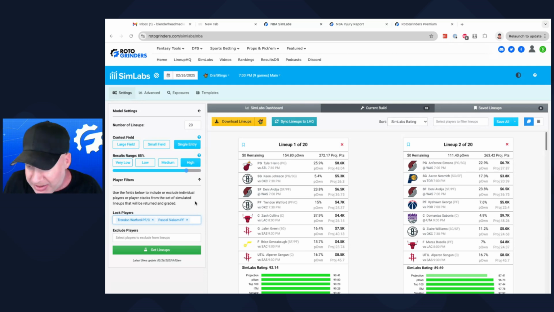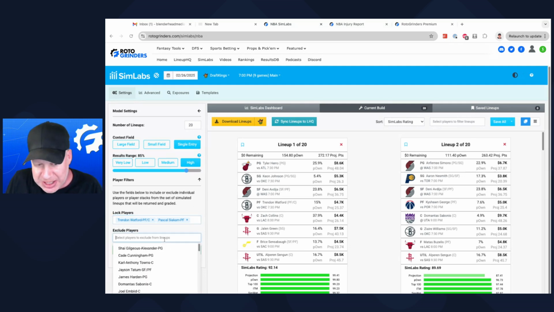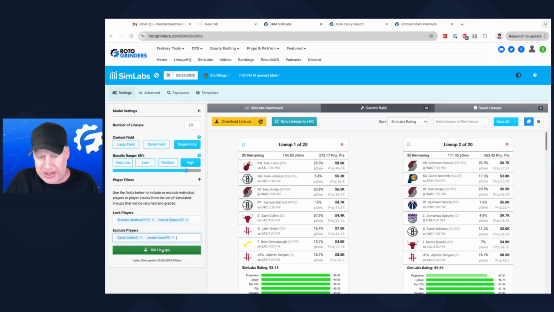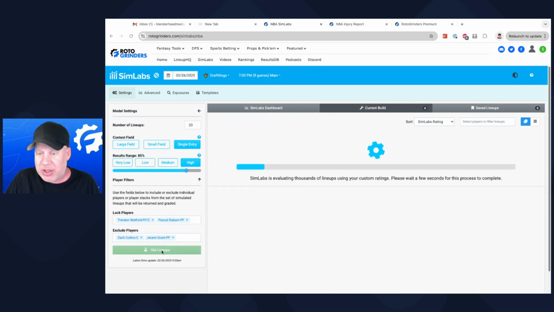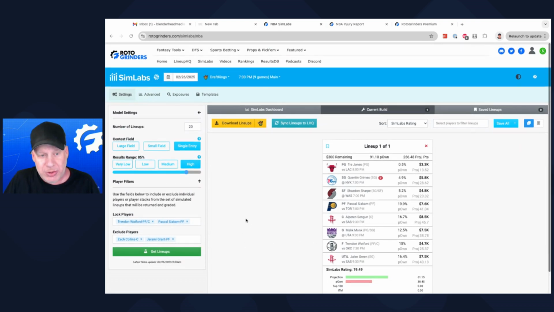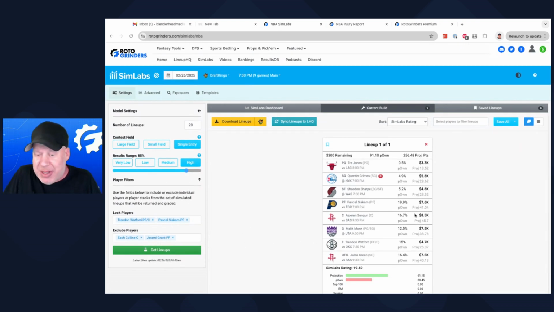Okay, that's fine. So you want to do this, and you don't want to play Zach Collins, and you don't want to play Jeremy Grant or whatever. You go, okay, and then you're playing a single entry contest, and what are lineups that look like this? Not many. It's basically telling you don't do it, right? It can't even come up with lineups like this, and you go, well, I don't care. Well, don't complain when you lose. That's essentially what SimLabs is doing for you.